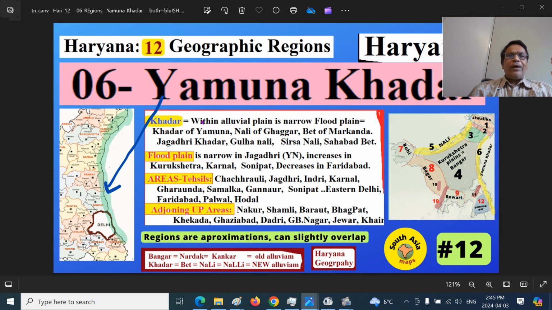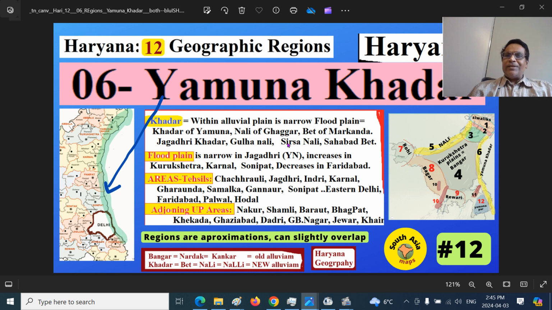The alluvial plains, Sindhu Maidan and Ganga Maidan, are frequently flooded by many rivers. Within the alluvial plain is again a narrow flood plain, called the Khadar region of Yamuna here. In the case of Gagar, it is called the Nali region. Some other tributaries like the Markanda river have a Bet region. They are essentially the same. The Jagadhri town on the Yamuna river is the Khadar, Jagadhri Khadar. On the Gagar river, Ghulha town, that area is Ghulha Nali.